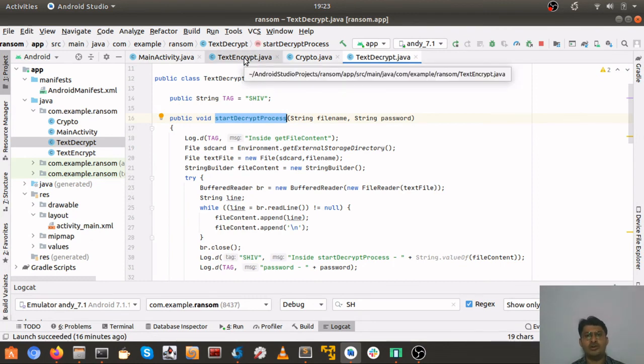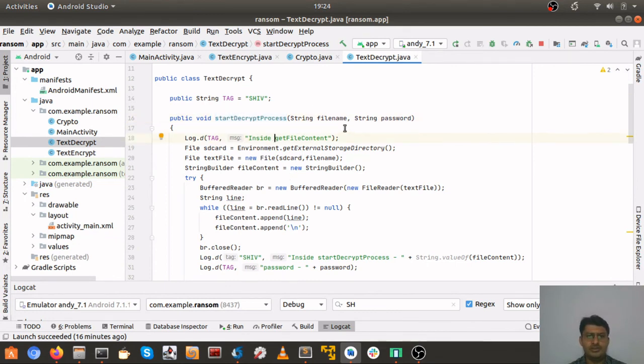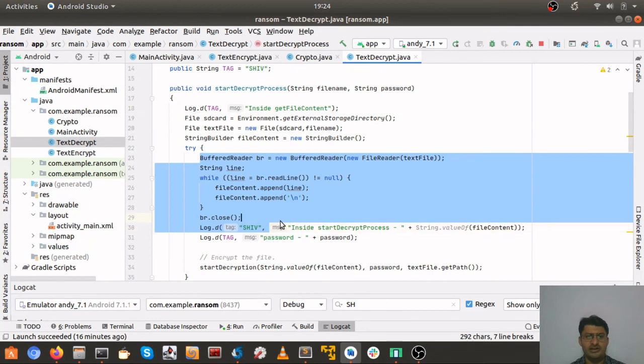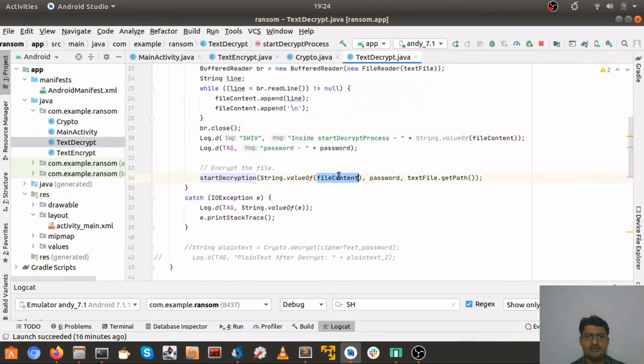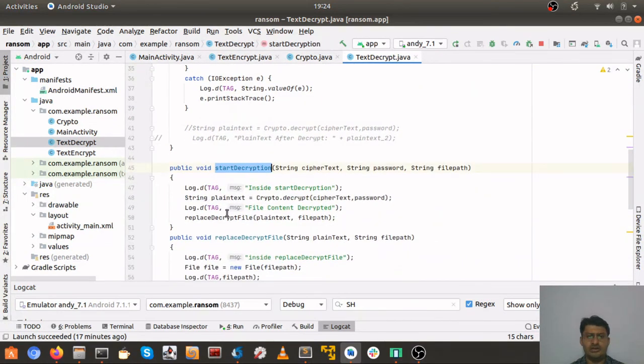In text encrypt, what we did was get the list of .txt files, read their content, encrypt the content, and place the encrypted content back into the file with the extension .shiv. So now what we have to do is take the .shiv files, take the file contents, decrypt the content, place it in the file as plain text, and remove the .shiv extension. So here we will get the file, read the file content, start decryption with the file content and password, and down below, start decryption.